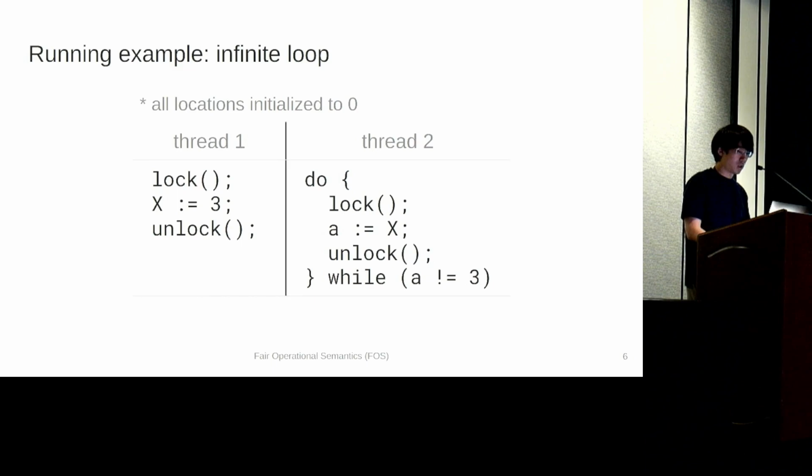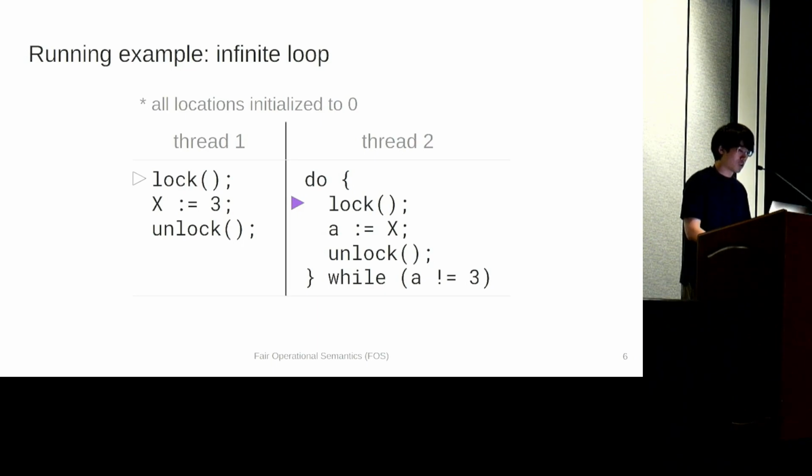To illustrate how an infinite loop is possible, I will introduce these gray triangles to indicate the line each thread will execute when scheduled. Then we also have a purple triangle, which indicates the current line of execution.